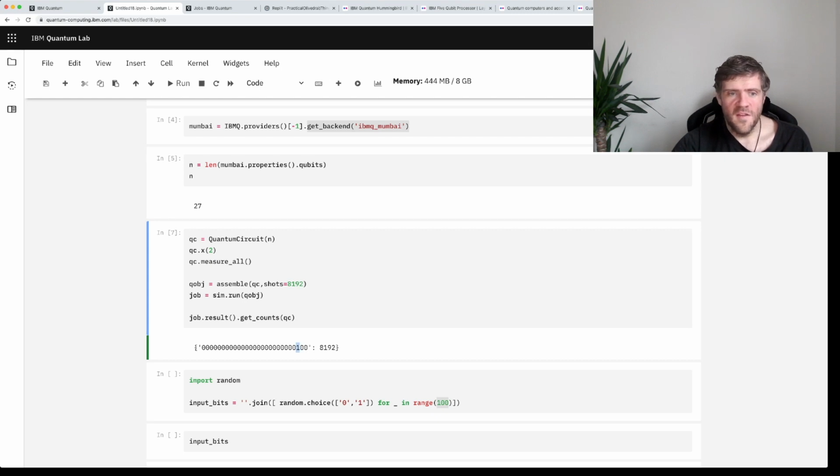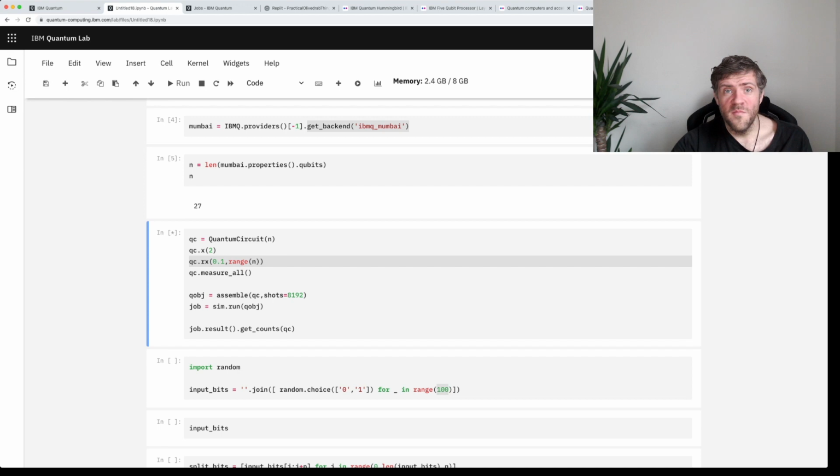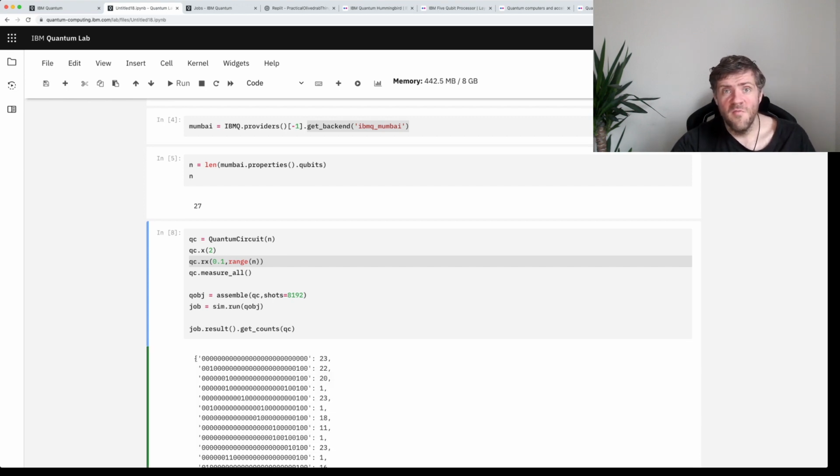Now, the other bit that was in here is a small rotation, and I'm using this to be a very simple emulation of the effect of noise, because noise in a real quantum system means that we don't just get the result that we should do, we get other results as well that are slightly perturbed.